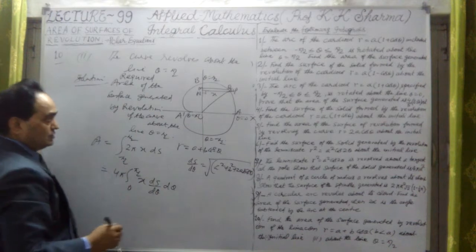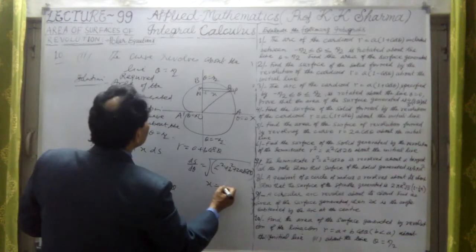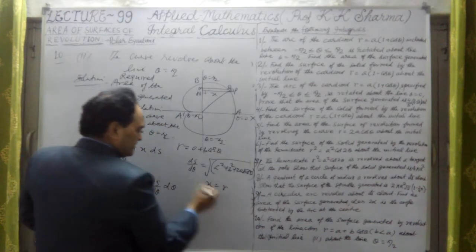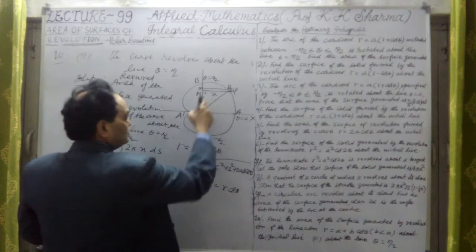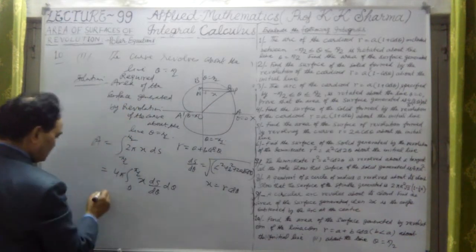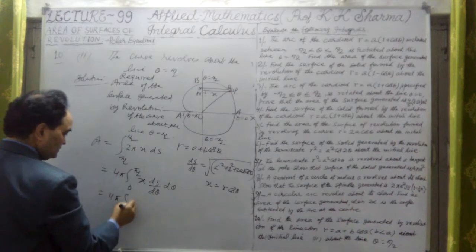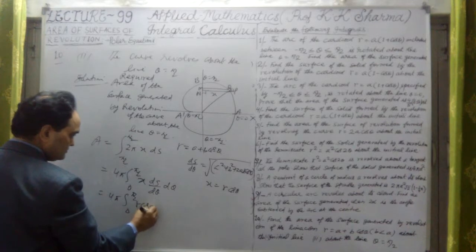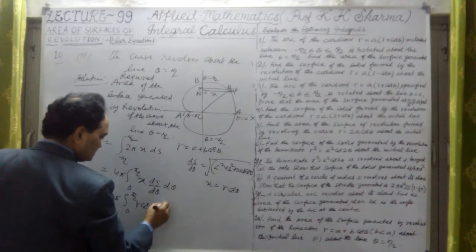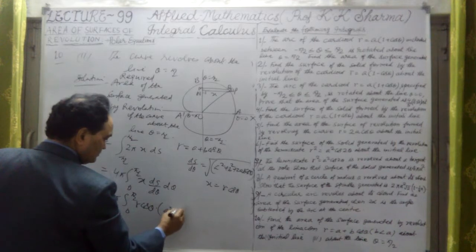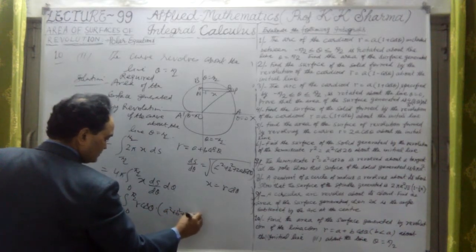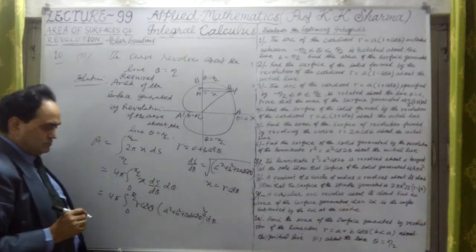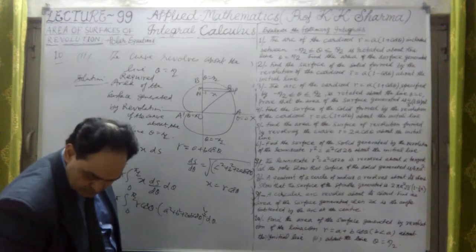theta. Now x, we discussed, x is equal to r cos theta. This is the value. We can write here, this is 4 pi, 0 to pi by 2, r cos theta into ds upon d theta, which was under the square root a square plus b square plus twice ab cos theta, whole power half, into d theta. This is the value here. Now let me solve it above.